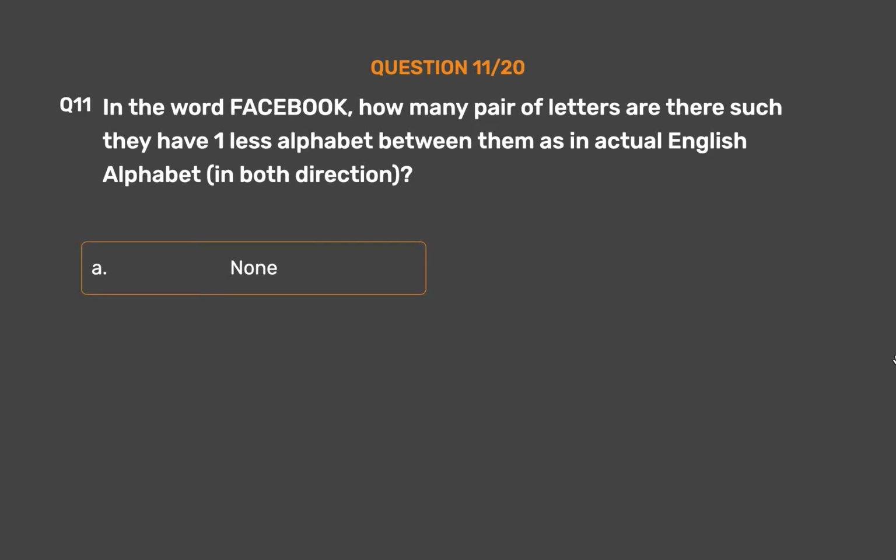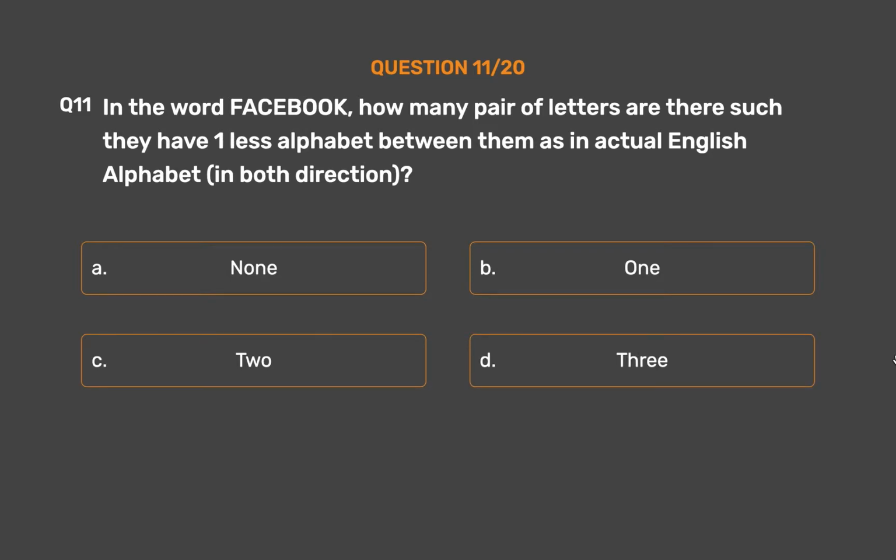Option A. None. Option B. 1. Option C. 2. Option D. 3. Option E. More than 3.